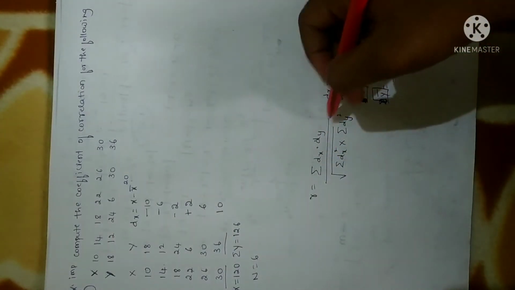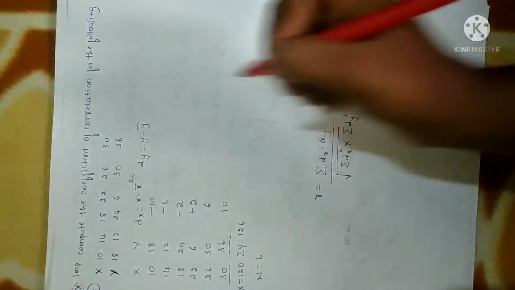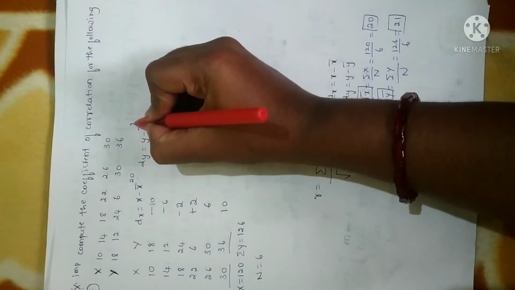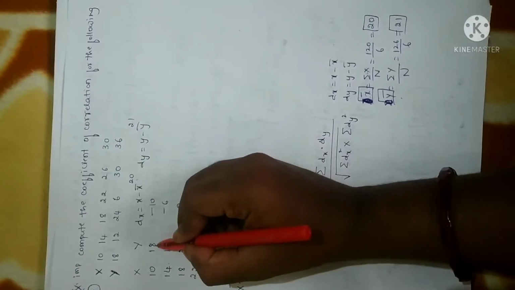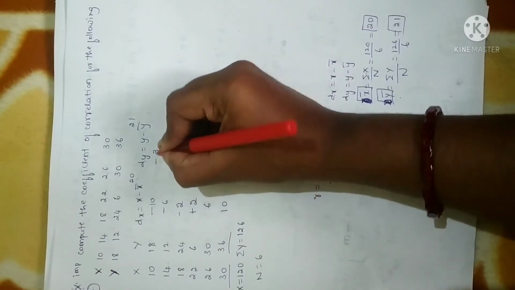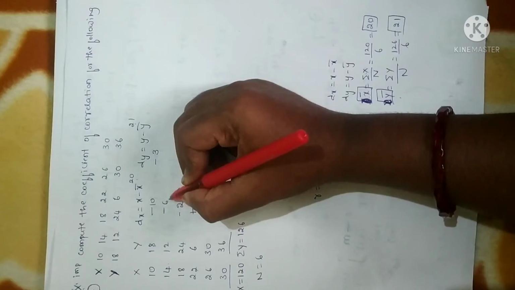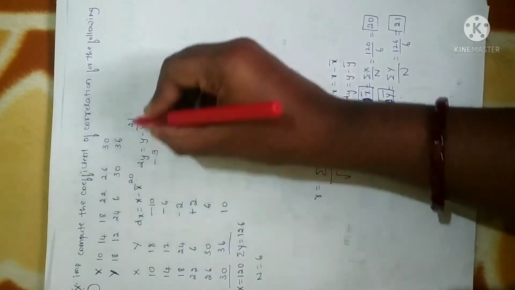Next we need to calculate the dy values. Here I have a formula: dy is equal to y minus y bar. So y bar is 21, we have already calculated it. So let me subtract. Y is 18, 18 minus 21 is minus 3. Similarly, y is 12, 12 minus 21.